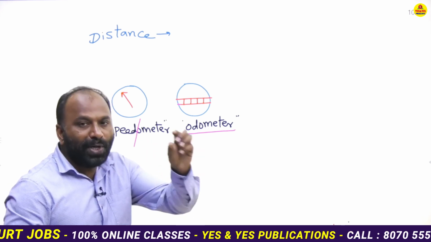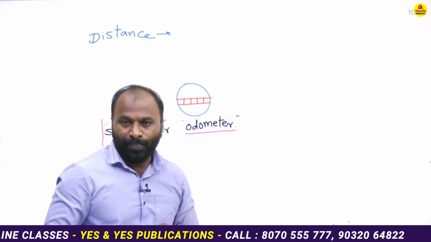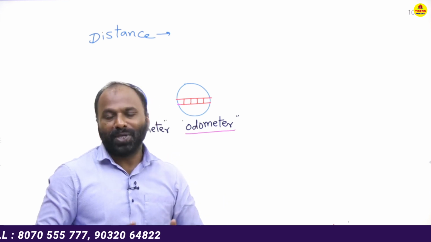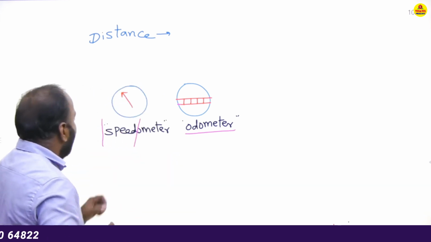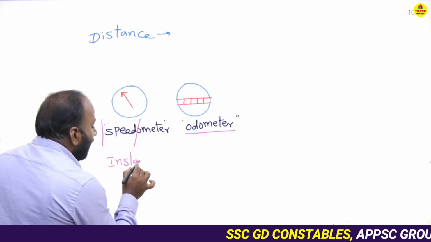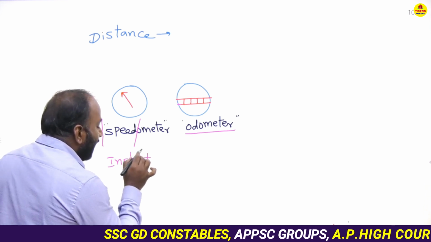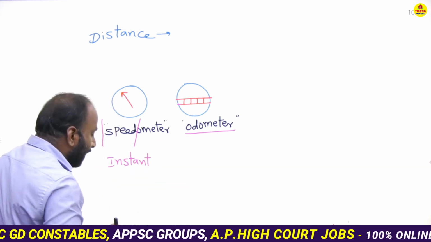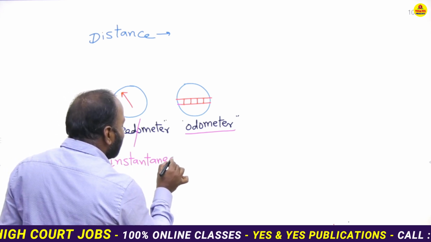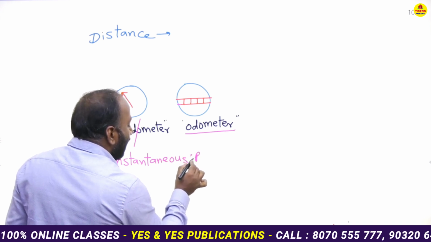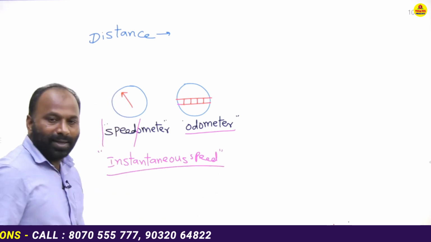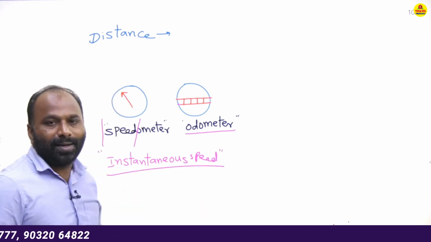When a vehicle is going at over speed, the fine is based on the instantaneous speed.